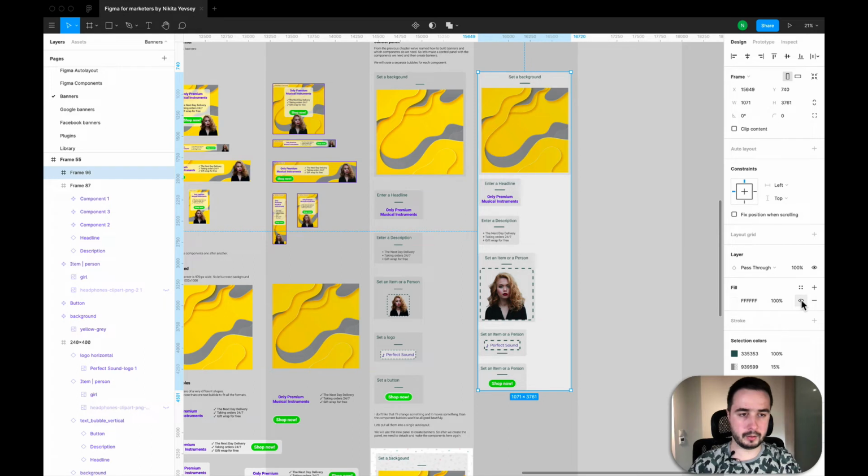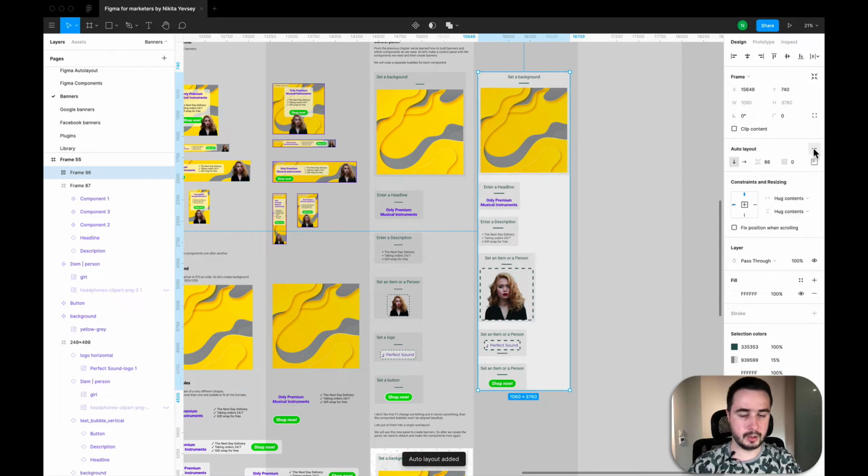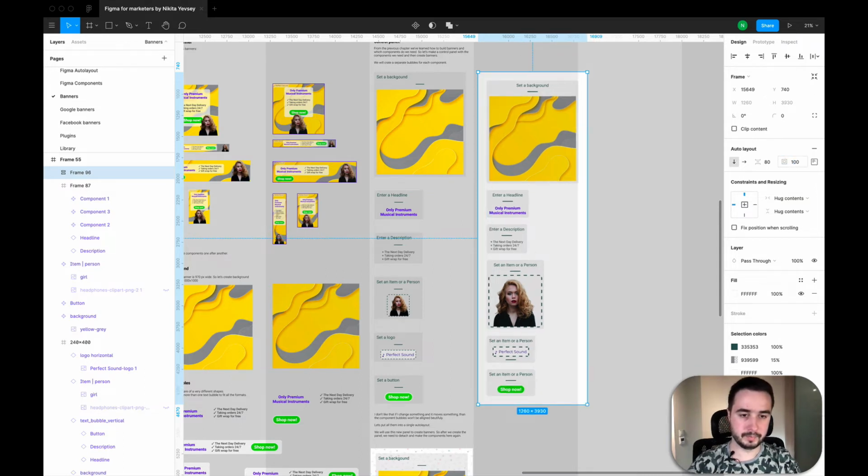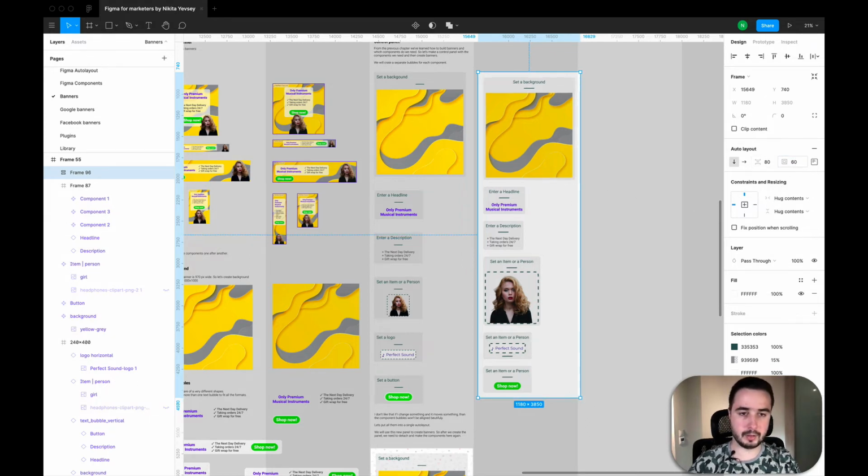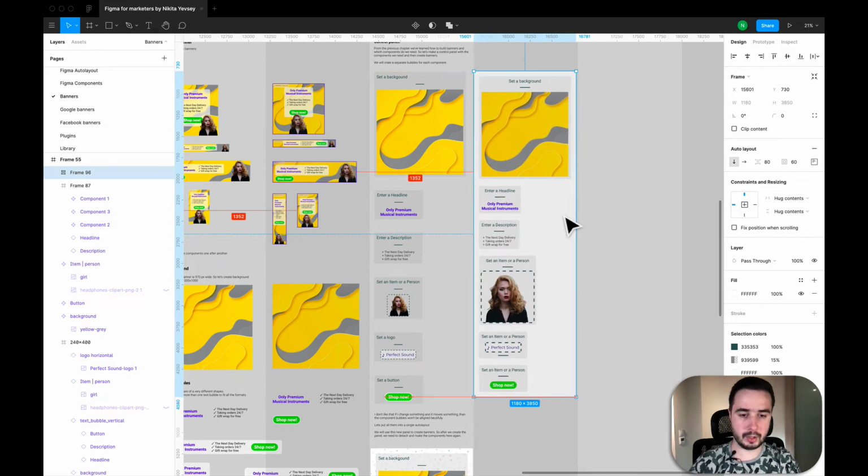I will make it visible. I will add auto layout. Now this is organized more correctly. I will set this, let's say, to 80, and I will add some padding, maybe 100. Let's make it a little less, maybe 60. Okay, I think it looks okay.